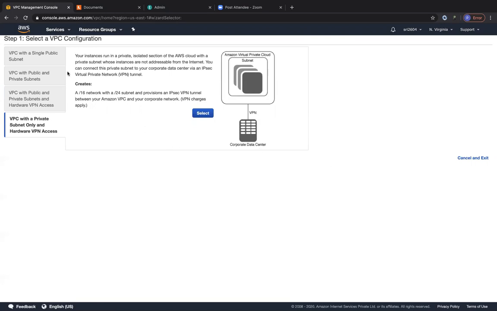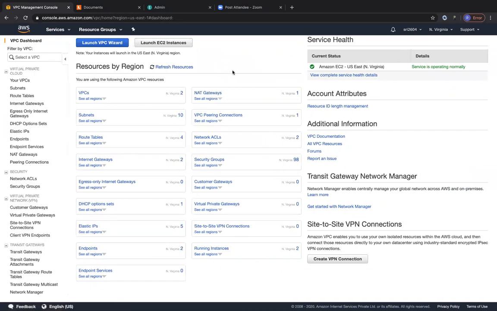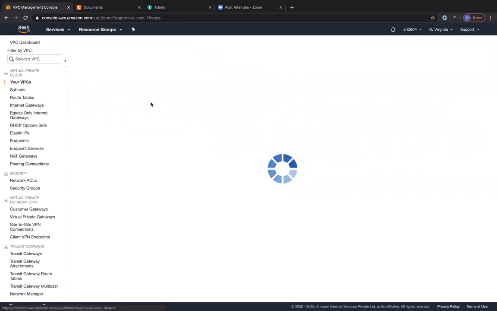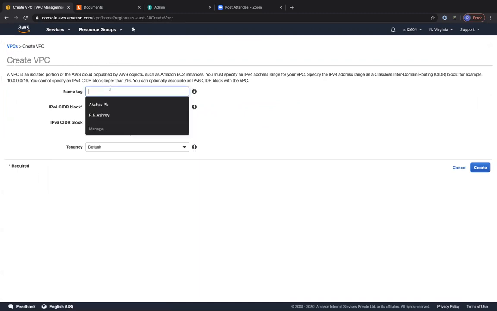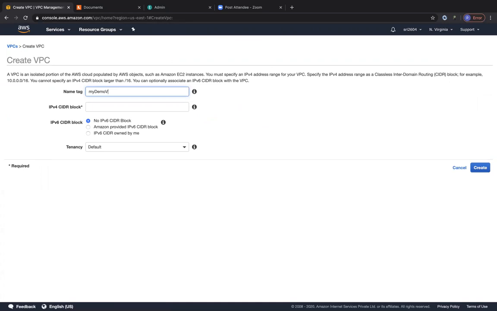So instead of using these VPC wizards, what we are going to do is go ahead and create something by ourselves, which is going to be the long way and the hard way of doing things. So let's go to VPCs. So I'm going to go ahead and create a VPC. So I'm going to give it a name tag. So I'm calling it my demo VPC.